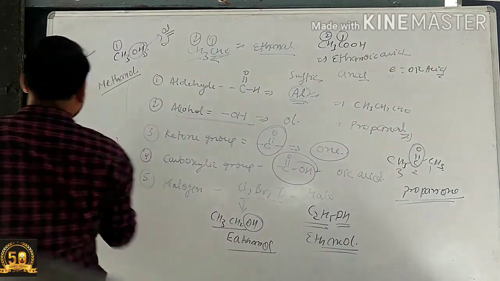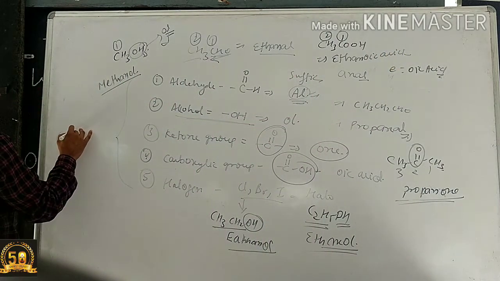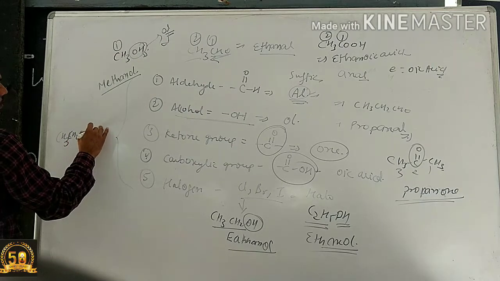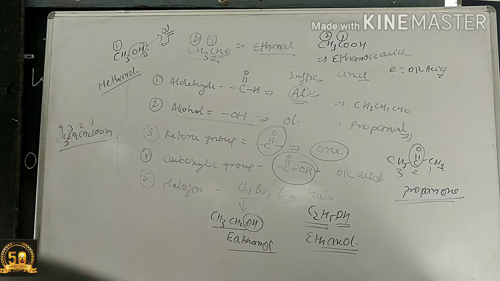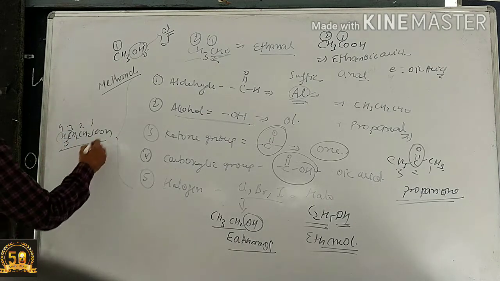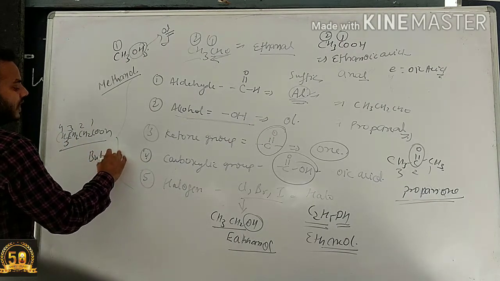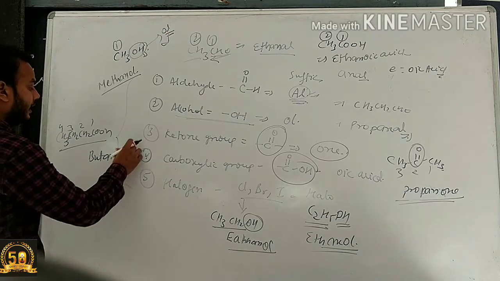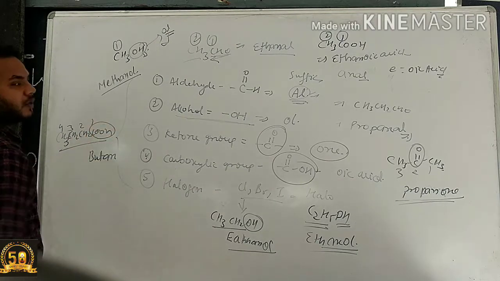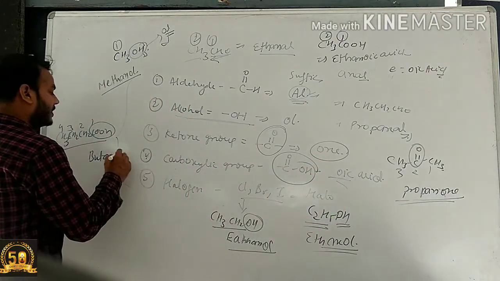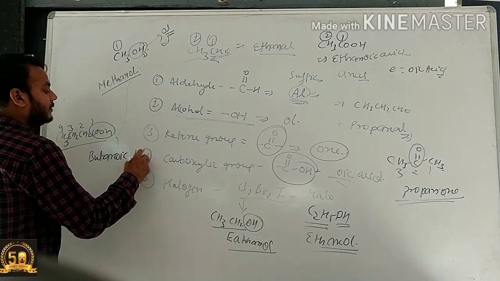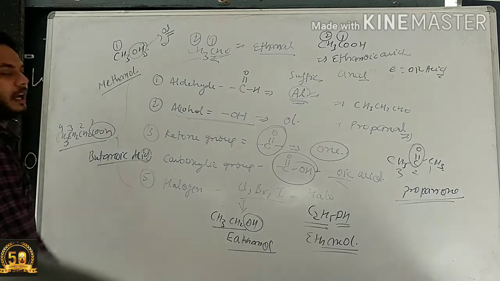Alright, so the name of this compound will be ethanoic acid. If we're talking about CH3CH2CH2COOH, here there are 4 carbons, 1, 2, 3 and 4. Alright, for the 4 carbons we use but. All the valence is satisfied by single bonds, and the last is the carboxylic compound, so we give the suffix oic acid. The name of this compound will be butanoic acid.